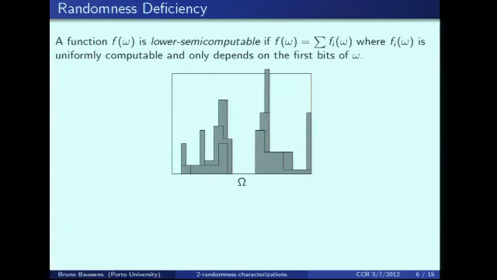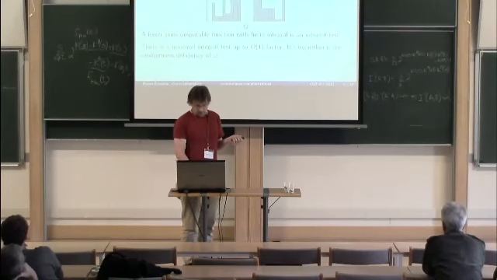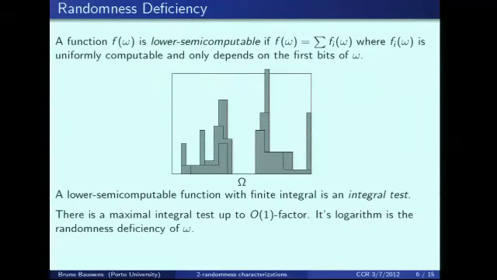So we just enumerate such a function. And then such a lower semi-computable function with finite integral is an integral test. And there is a maximal integral test up to an O(1) factor. And the logarithm of this maximal integral test is the randomness deficiency.